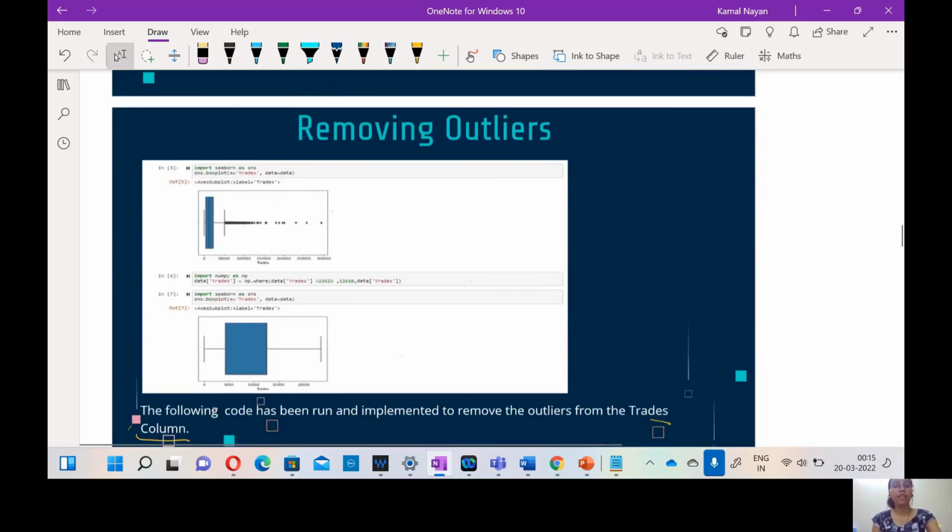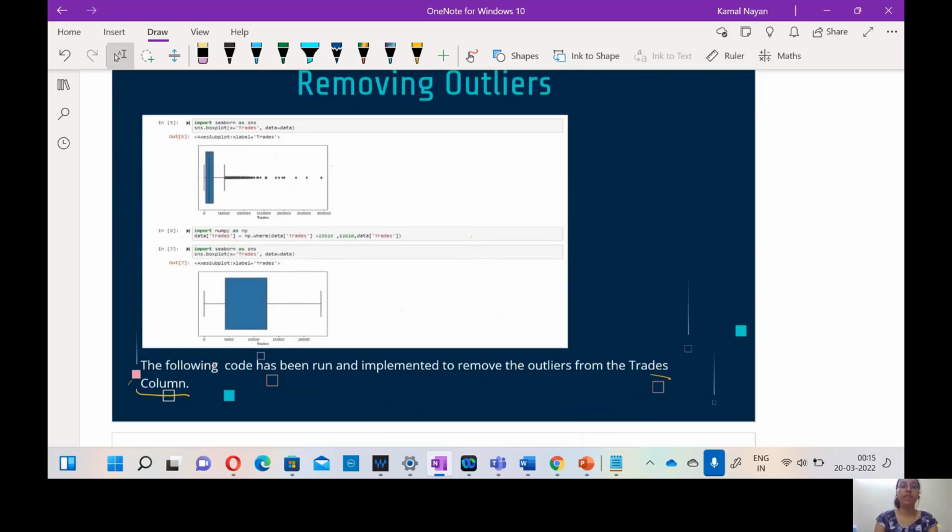For removing the outliers, we will use the above code. Then this is the outlier present in the box plot. After applying the code, this box plot is free from outliers. The following code has been run and implemented to remove the outliers from the trade column. This is applied for the trade column.